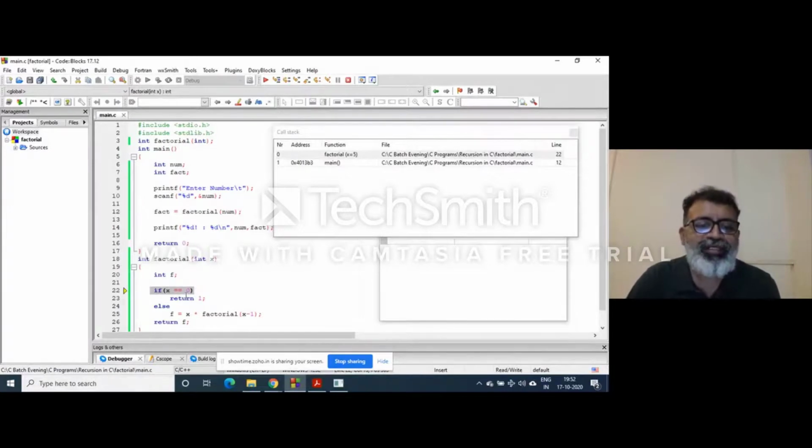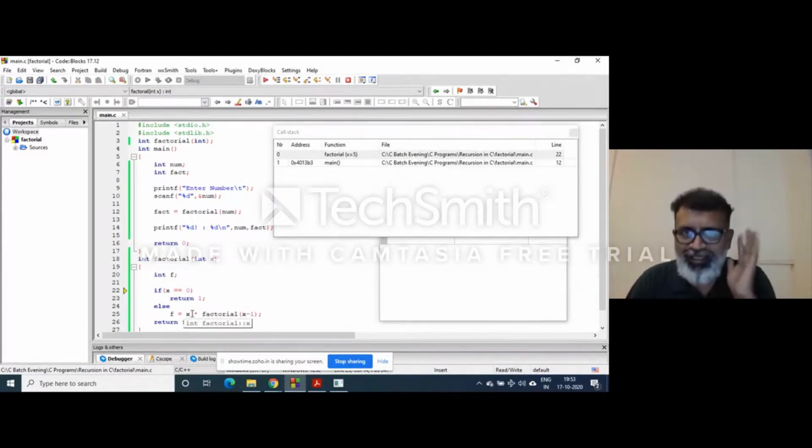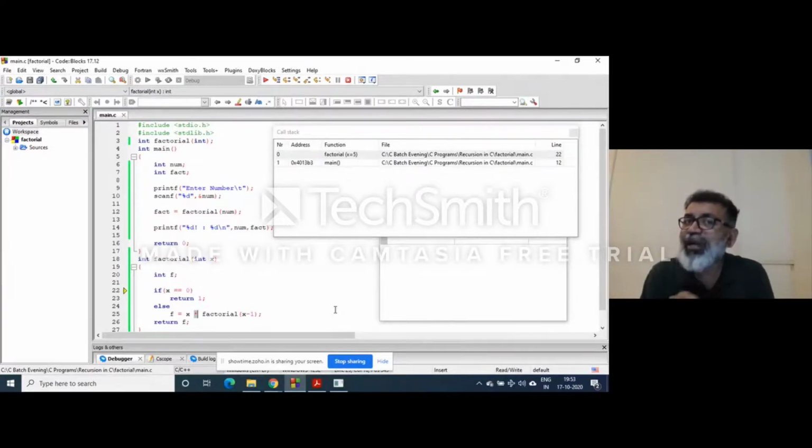Now here, since x is not 0, control goes to the else part. Basically, it is not necessary to put the else statement, but the logic becomes clear. That's why we put it. f is equal to this statement is executed. When this statement is executed, x, which now contains 5, is multiplied by the expression.